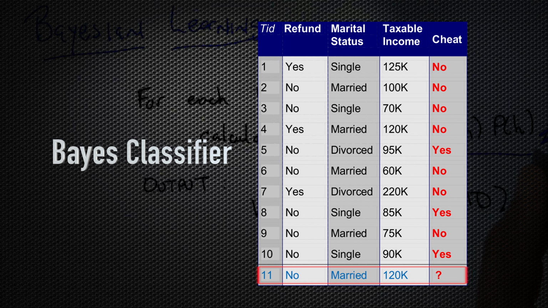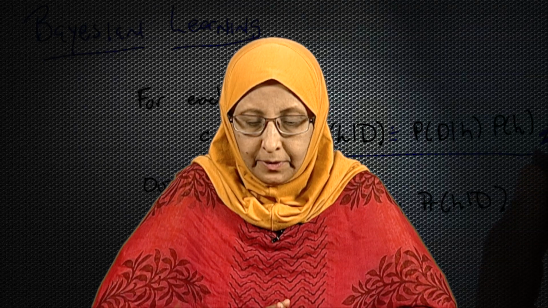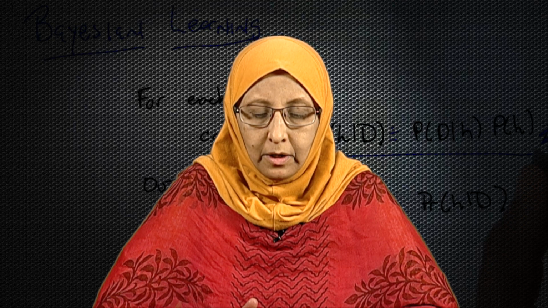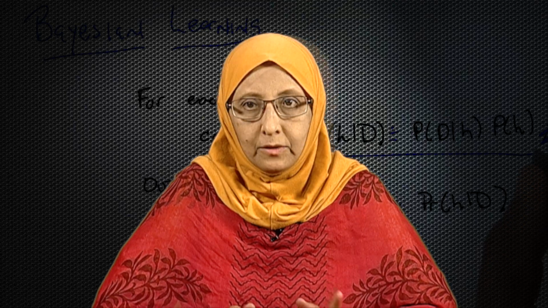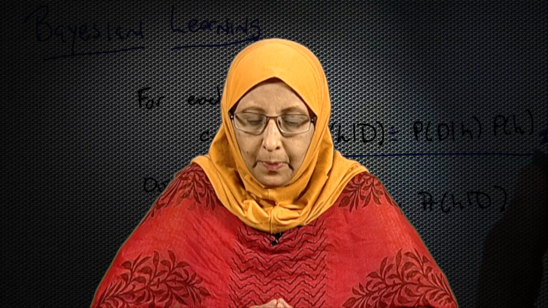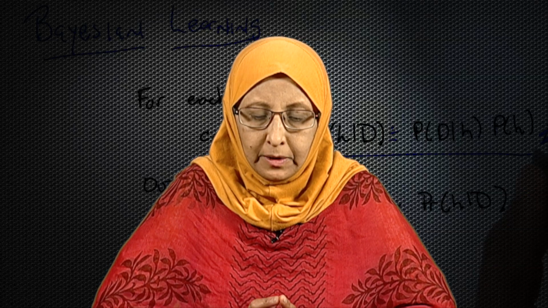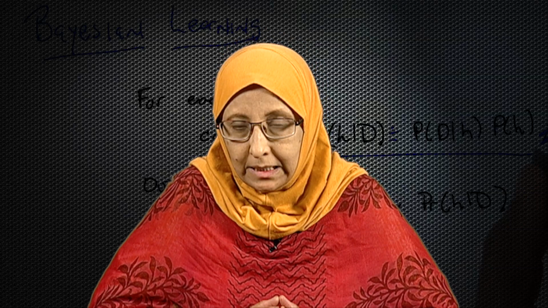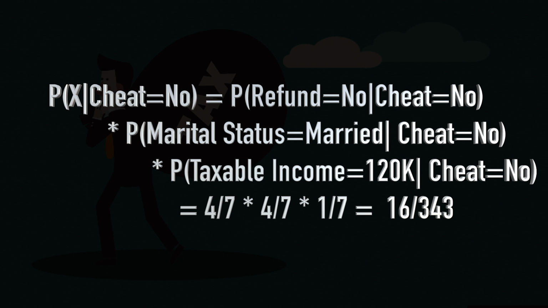Now, what is the probability cheat is equal to yes given X, and what is the probability of cheat is equal to no given X? We need to compute these two probabilities. Now, to compute these two probabilities, what do we need to compute? We just saw that equation, naive Bayes classifier. We need to compute probability of X given cheat is equal to yes and probability of X given cheat is equal to no. And separately we need to compute the probability of cheat is equal to no and probability of cheat is equal to yes. So, let us do that. Let us calculate probability of X given cheat is equal to no, say first.